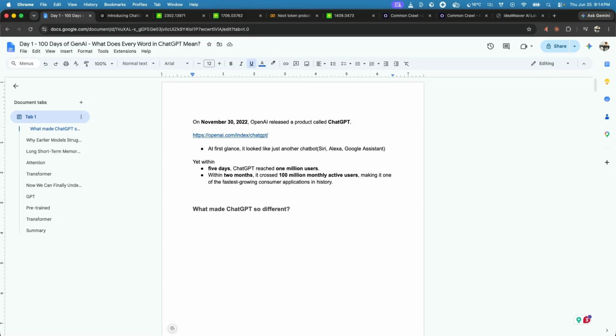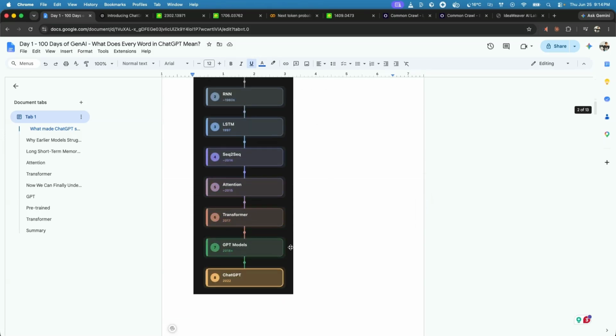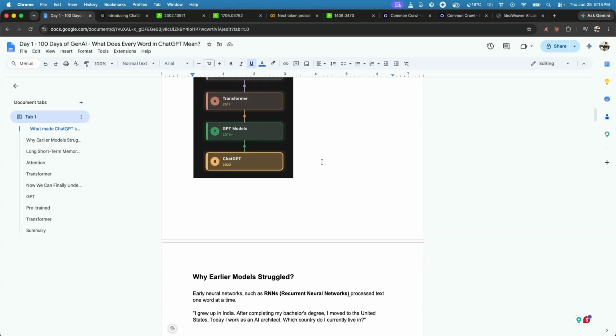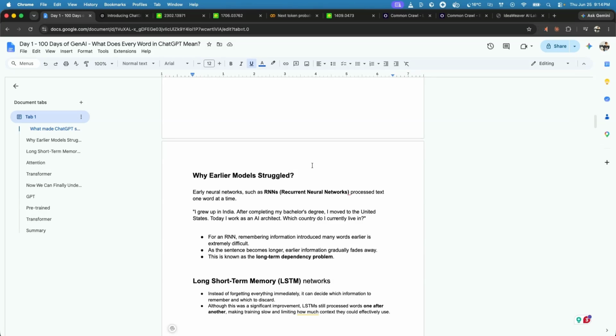To answer that question, we first need to understand what every word in the name ChatGPT actually means. But before we define the words, let's understand why ChatGPT became possible in the first place. This is a diagram of the chatbot, or conversational AI, or I will say how the evolution of conversational AI happened. We also need to understand why earlier models struggled.